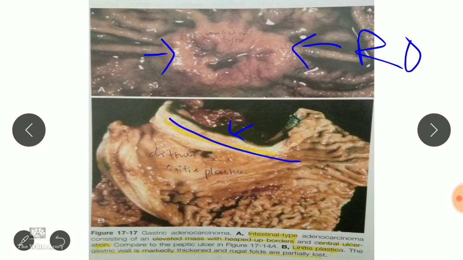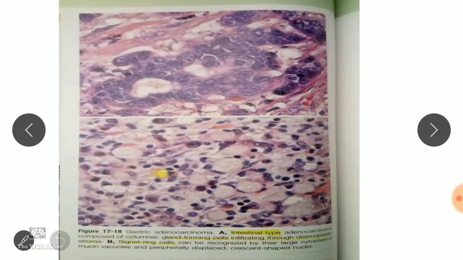There is a very thickened gastric wall. Histologically, this is the intestinal type, this is the diffuse type. Gland forming cells infiltrate through desmoplastic stroma. Desmoplastic means that around these components of cancer there are increased fibroblasts surrounding them. And these are signet cells. You can see these signet cells there, with the nucleus pushed to the periphery.